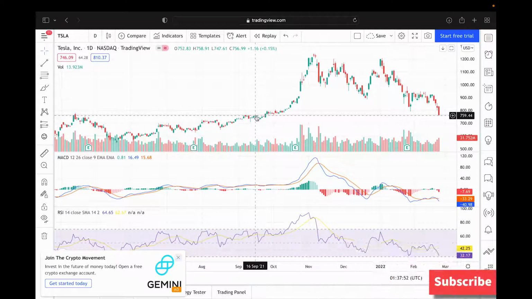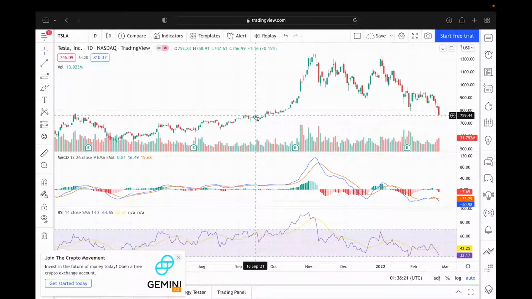If I wanted to put money to work into Tesla, like I said, I think this $750 to $770 level is a good level to start. But I would be going slow. I would be buying maybe 10 to 20% of what I want my position to be at a time over the course of days or weeks.